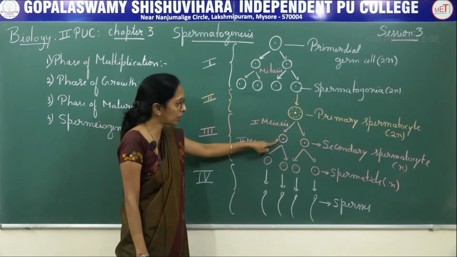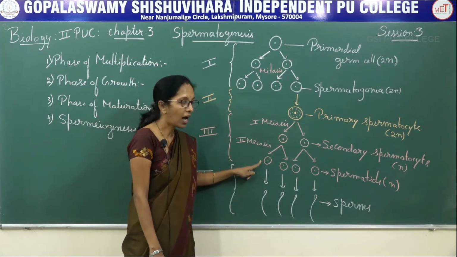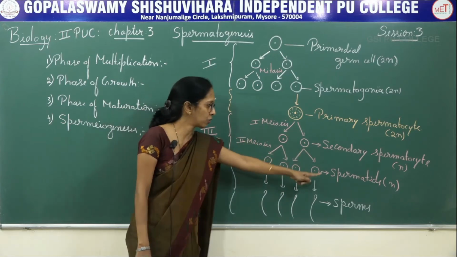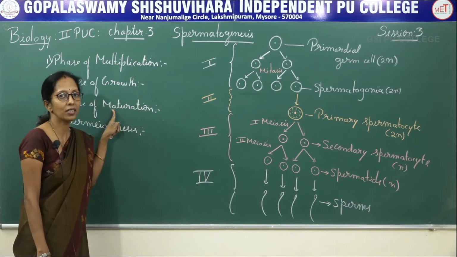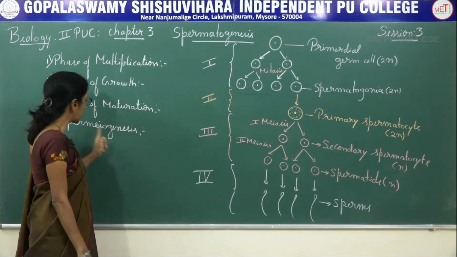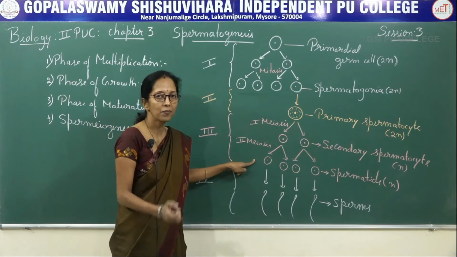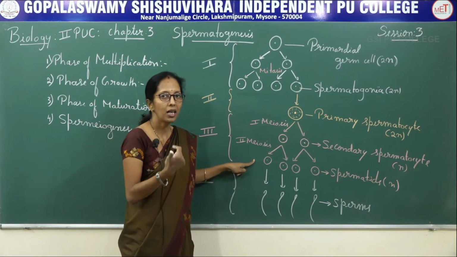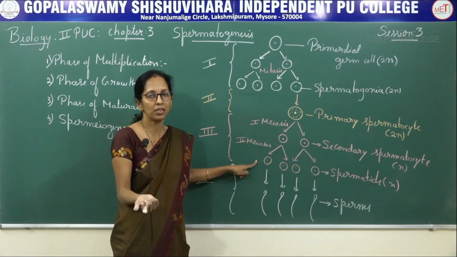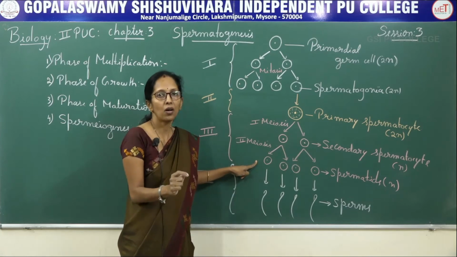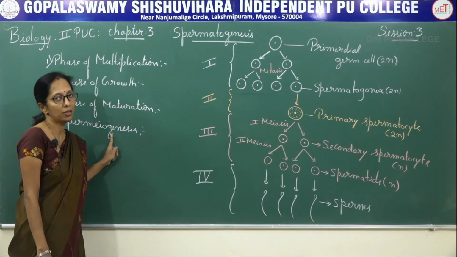Now the secondary spermatocyte undergoes second meiotic division, resulting in the formation of haploid non-motile cells, which are called spermatids. This is the third stage, that is, the phase of maturation. Last is spermiogenesis. Here, the spermatids, that means non-motile haploid cells, get transformed into motile haploid male gametes, which are called sperms, and the process is called spermiogenesis.